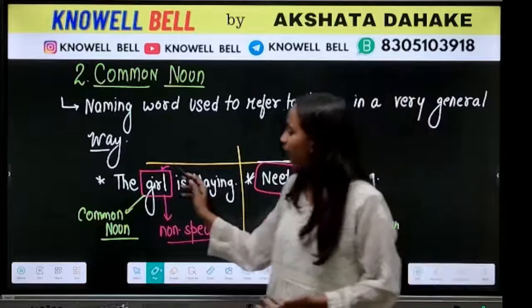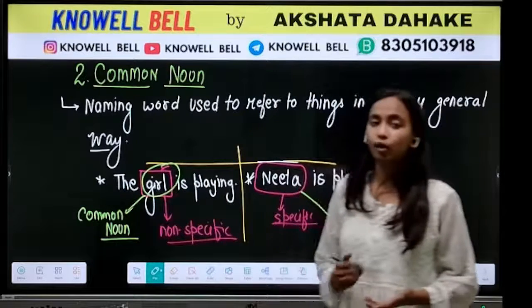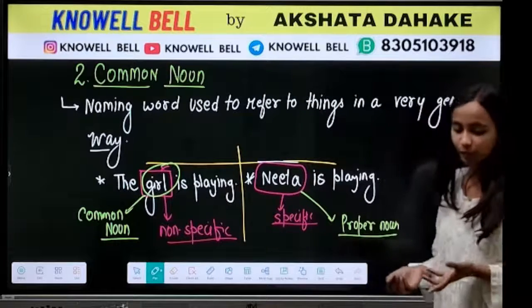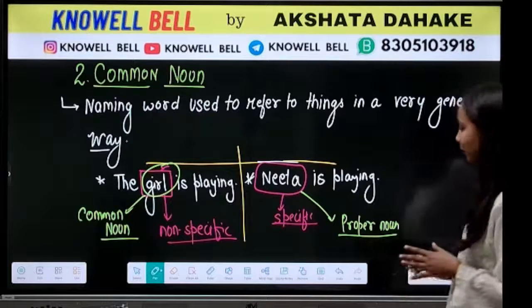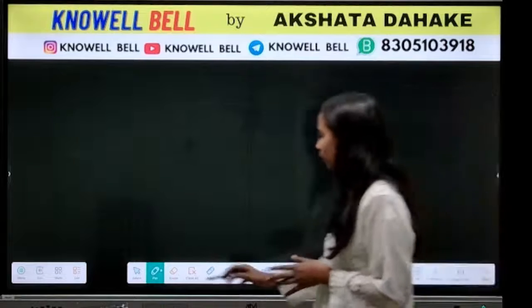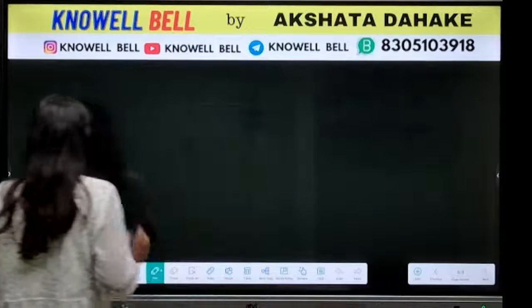Okay, because the term girl will be applicable to a lot of other girls. So this noun will become what? It will become a common noun. A few more examples. The same way we will compare.